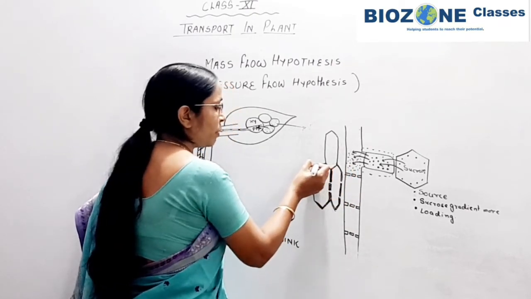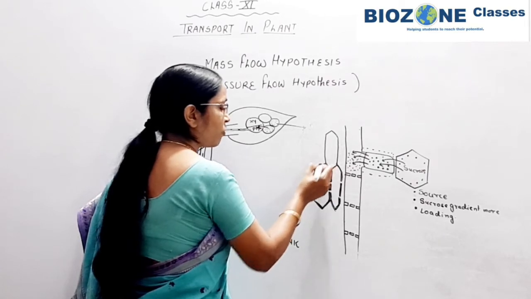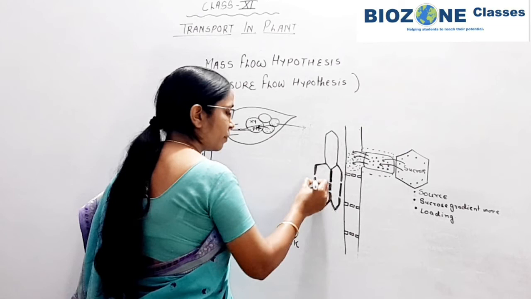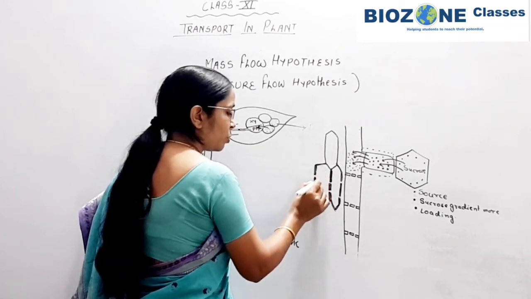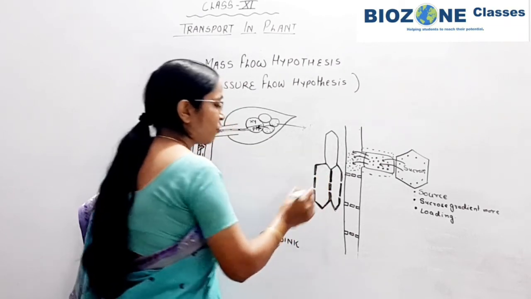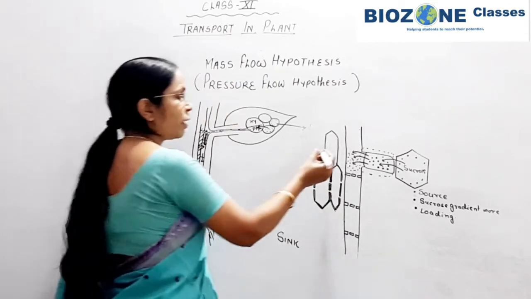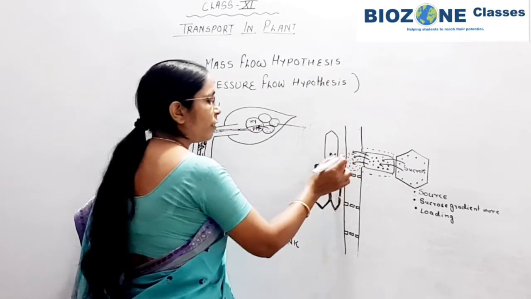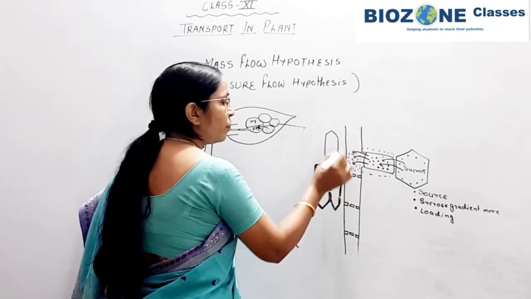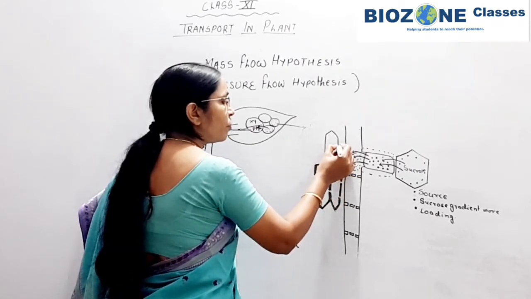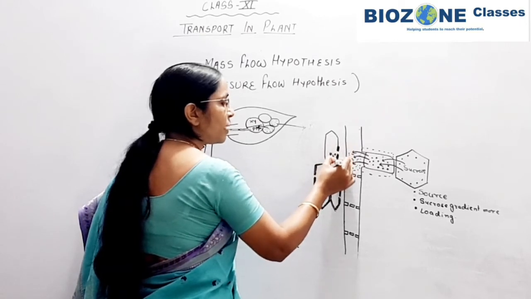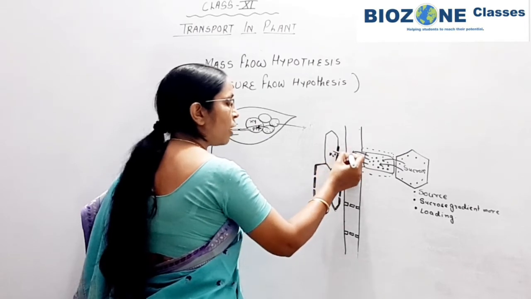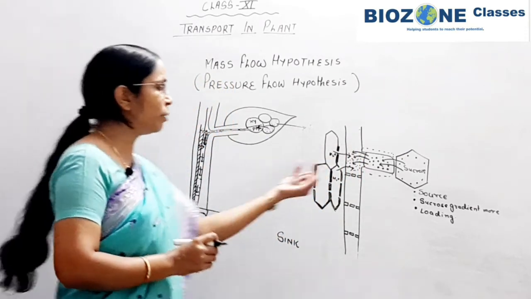So this part you remember, in only part of the section I draw the pits, also from where the water transport takes place. Now what is happening? In this xylem tissue water is available, and when the concentration of sucrose increases in the sieve tube, water from xylem starts to move towards the phloem tissue.